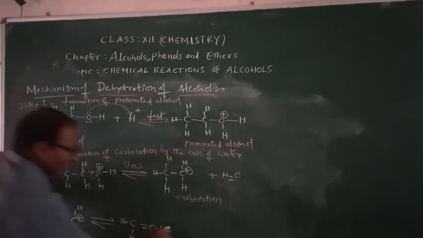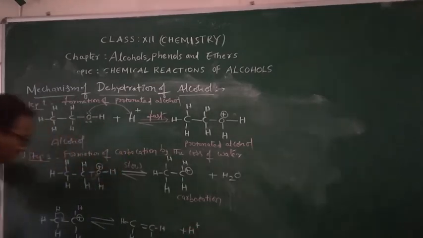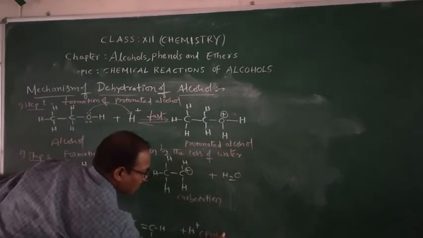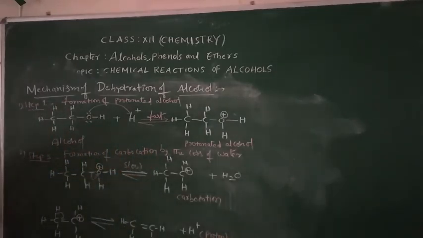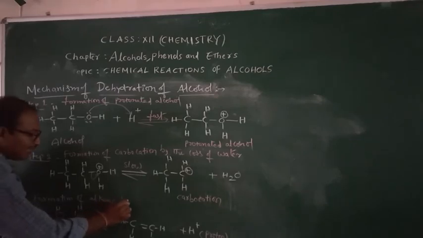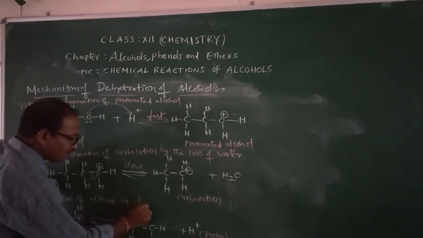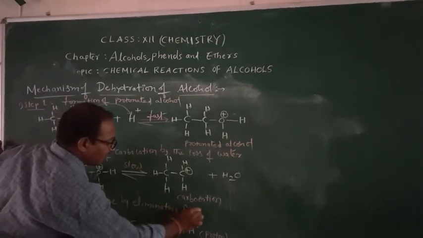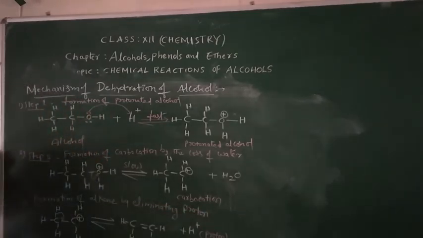We removed one proton. H plus is nothing but proton. In the third step, we eliminated the proton, forming alkene by eliminating proton. This is the mechanism, children.